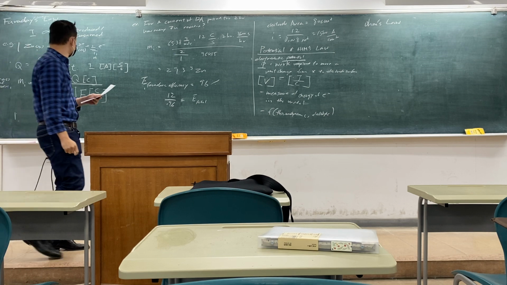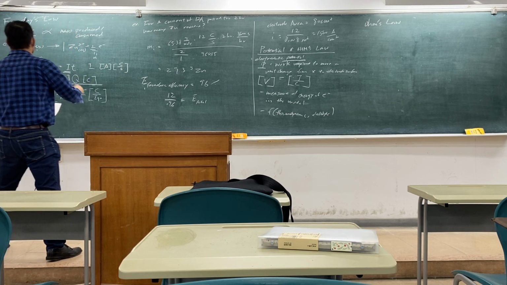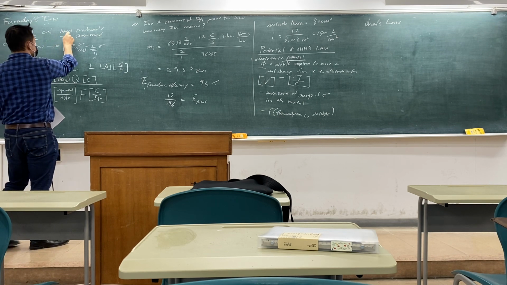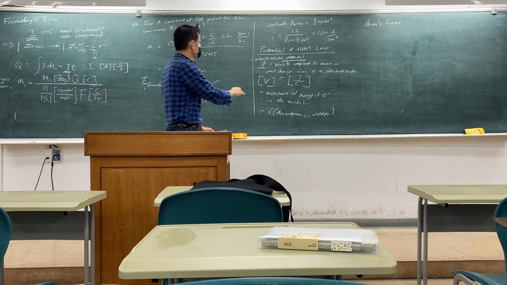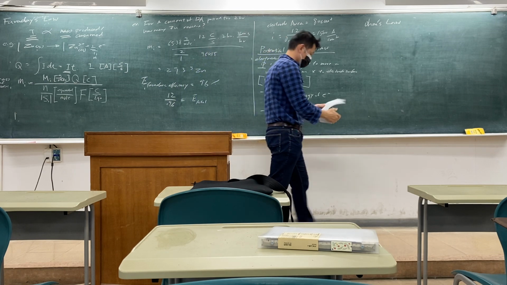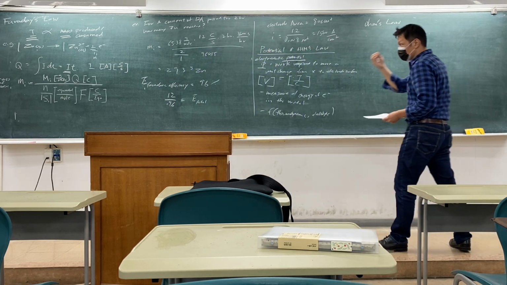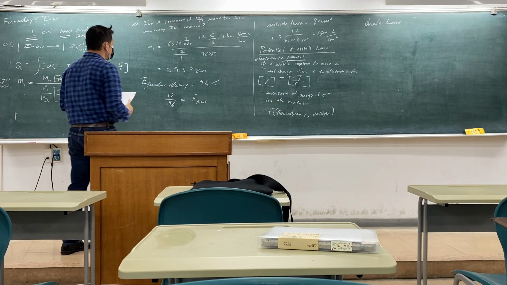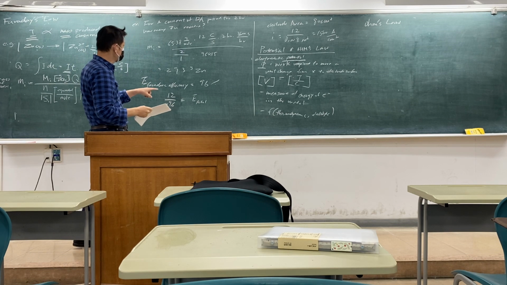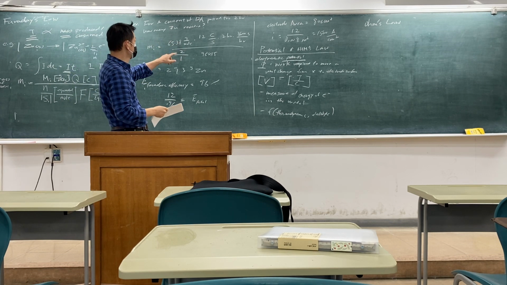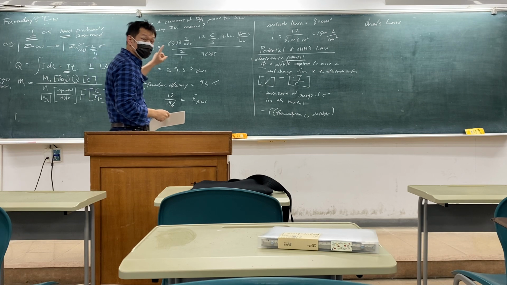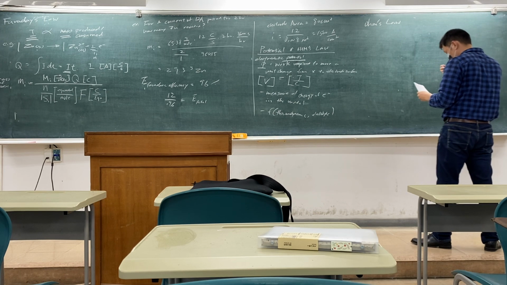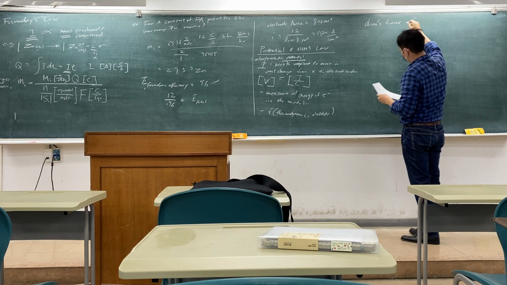So we have potential, we have mass, and then we have current. We have Faraday's law that can give us the relationship between mass consumed or produced for a given current. So Ohm's law relates